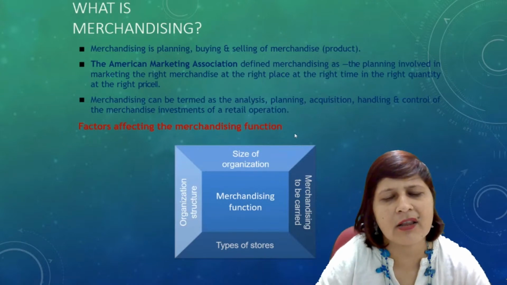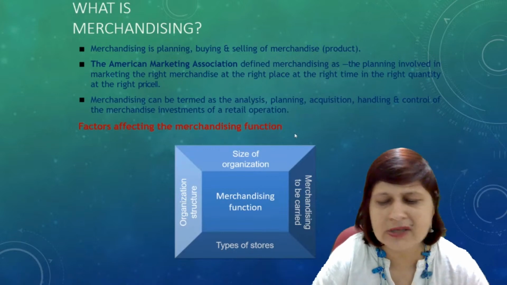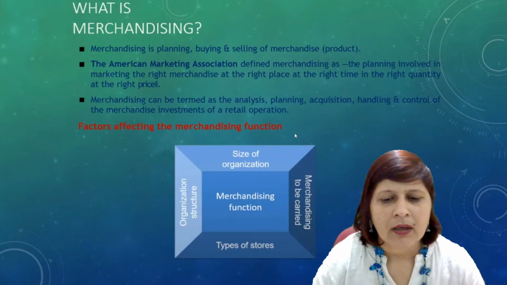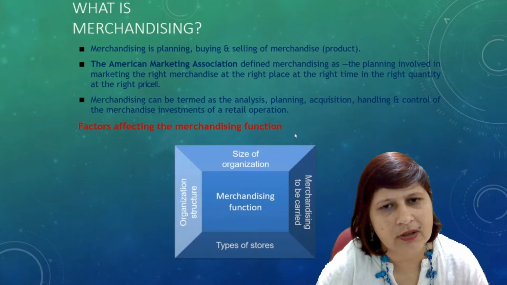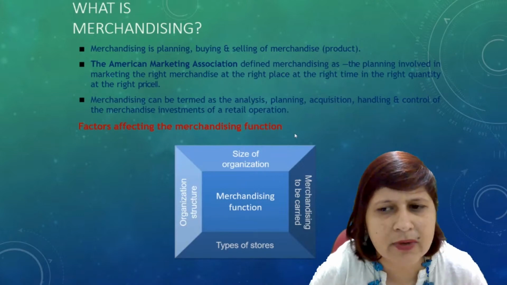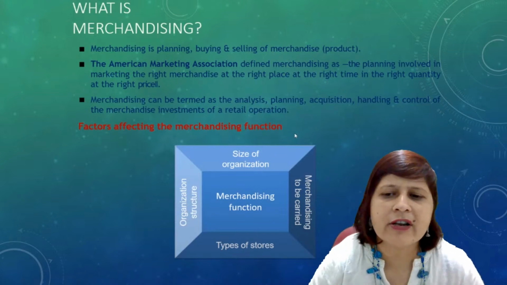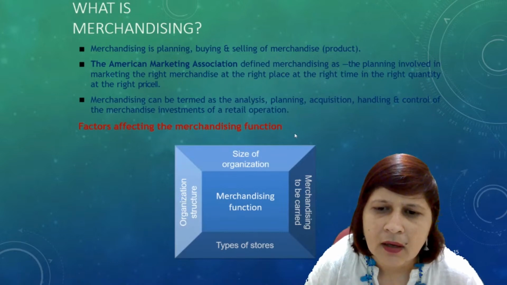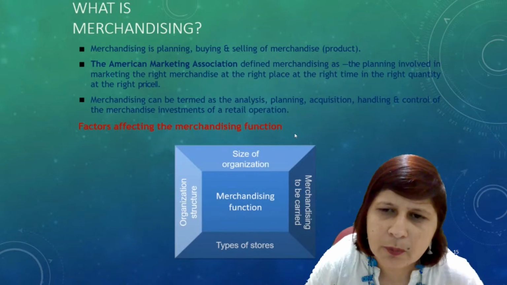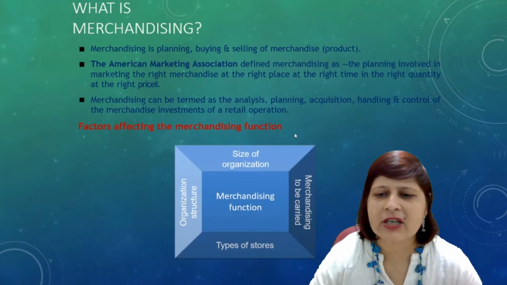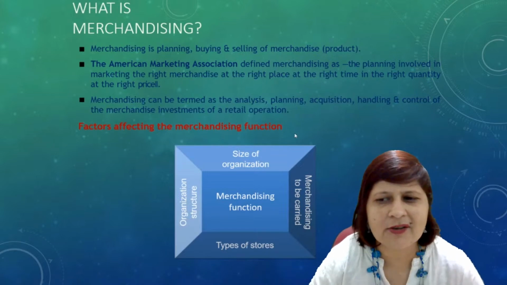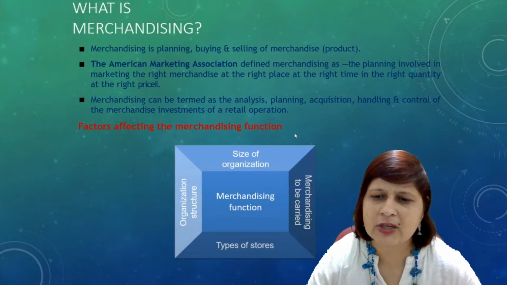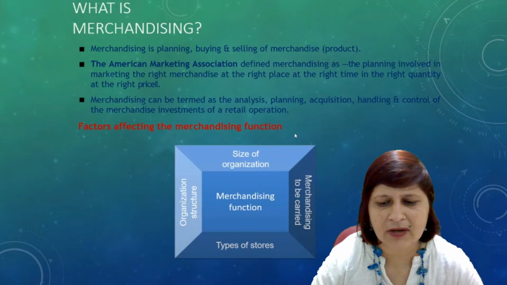Factors affecting the merchandising functions. What are all the factors which affect the functions? That is the size of the organization. Size of the organization plays a very important role, because according to the size of the organization you will purchase the quantity, accordingly you will market your product, accordingly you will keep the price of your product, accordingly you will try to acquire a customer base, right?